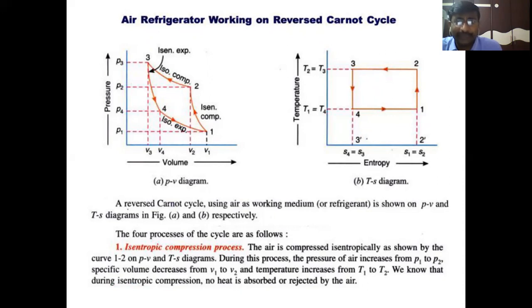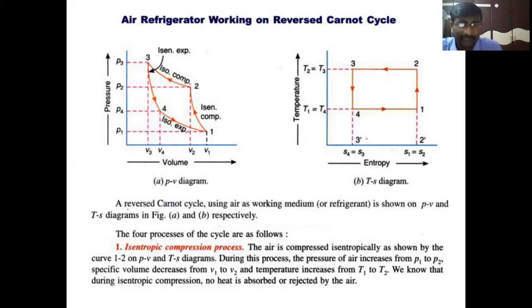As we already studied in thermodynamics, the Carnot cycle is used to produce work in a heat engine. If the heat engine works on the Carnot cycle, it is a hypothetical or imaginary cycle. It has four processes, as already studied in thermodynamics. But here, the reversed Carnot cycle has the processes in the anti-clockwise direction. It also has four processes.